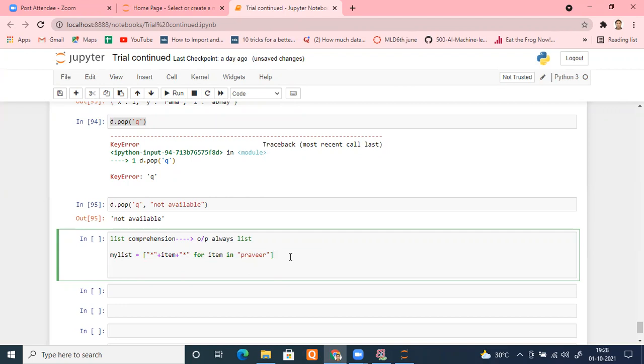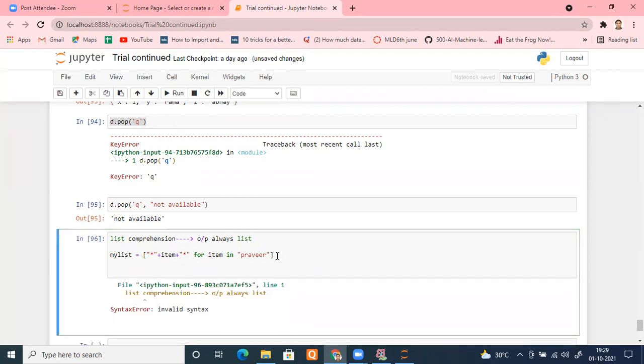Anyone? What item? What value of my list will I get? Remember, star, this is P star, then comma, then again comma, star R, then star again, then star R comma star. Simple as that, right? Let me run this. Sorry, in the list, what mistake did I make? Can anybody check?